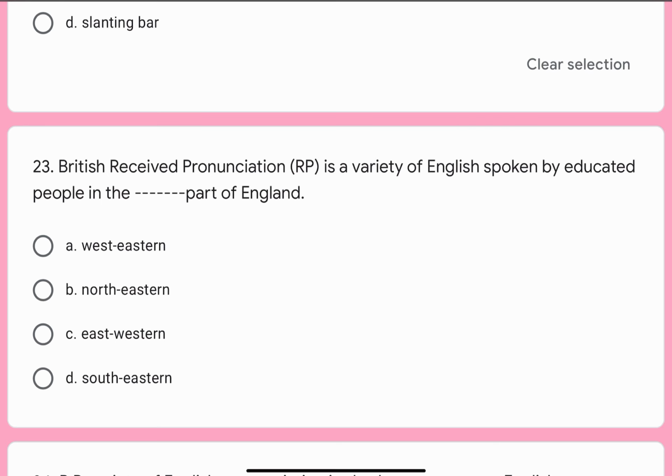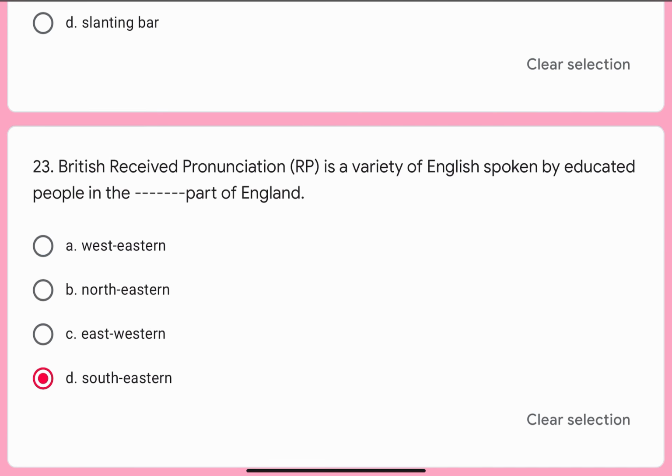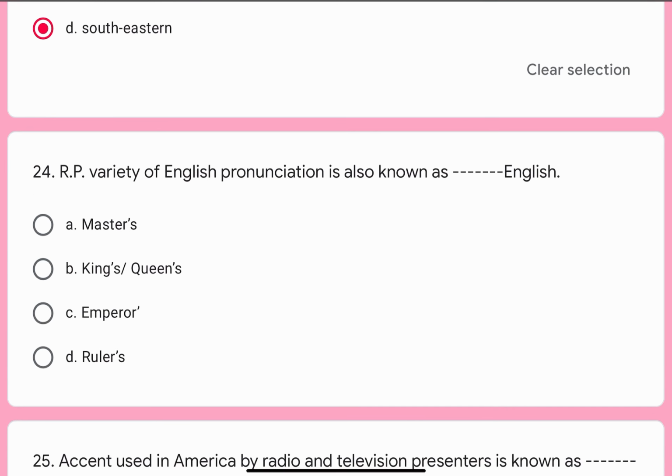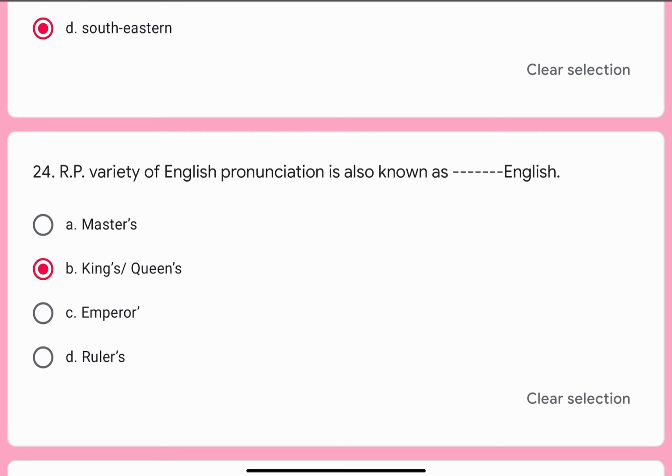Correct option is D. South Eastern. Question number 24. RP variety of English pronunciation is also known as dash dash English. Options are A. Masters, B. Kings or Queens, C. Emperor, or D. Rulers. Correct option is B. Kings or Queens.